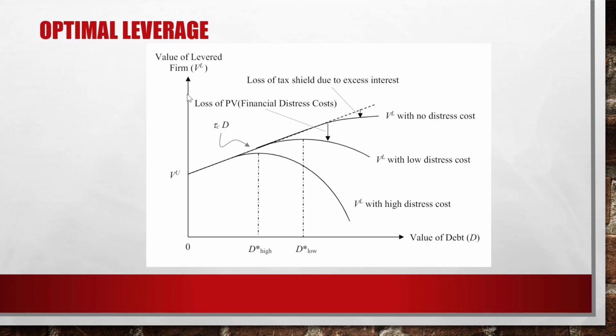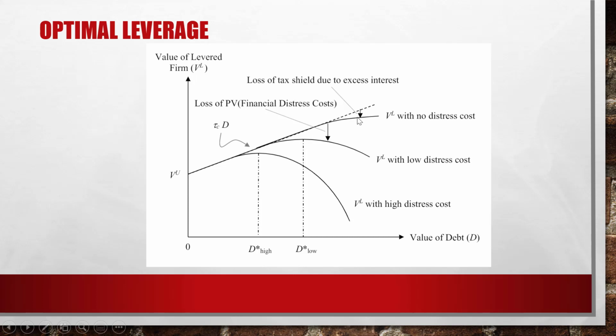For a levered firm that is subject to no distress cost, its value would continue to rise linearly until the tax shield is exhausted. You see that? It rises linearly. That's why it's a trade line, right? It rises linearly when there's no distress cost. When there's no distress cost, the line goes linearly, the dashed line.